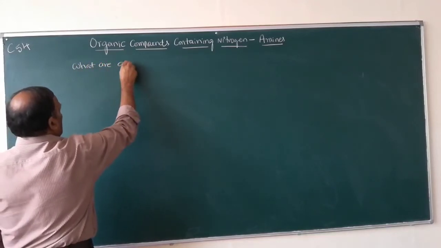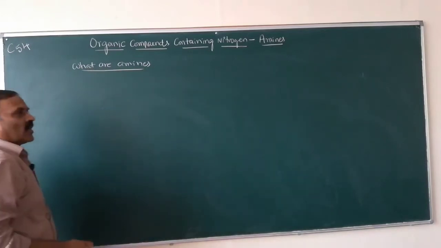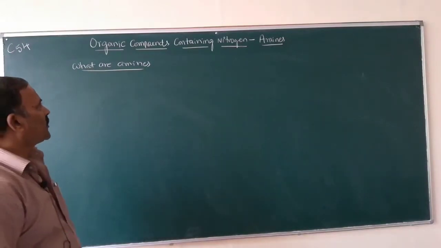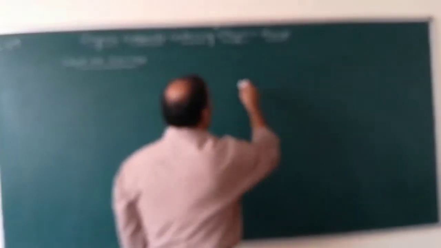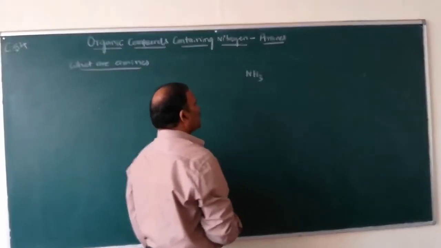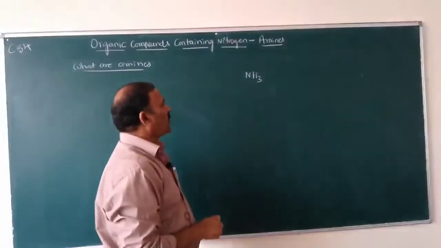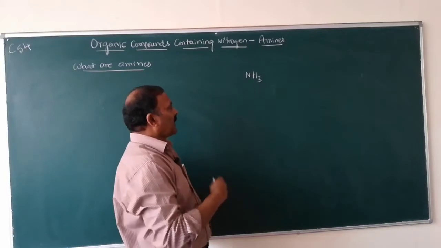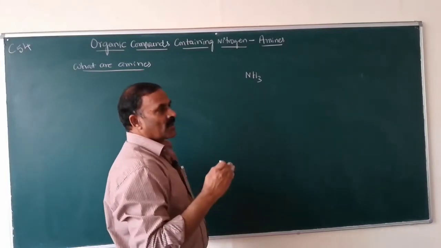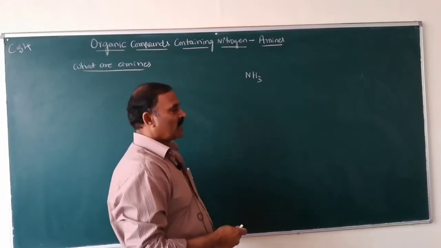What are amines? Amines are the derivatives of ammonia. You know the ammonia formula is NH3. If the hydrogen atoms of ammonia are replaced by alkyl or aryl groups, you will get amines.